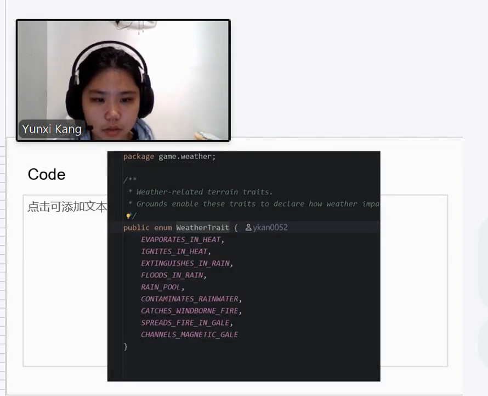To avoid instanceof checks, grounds use weather trait abilities. For example, a ground can declare that it ignites in a heat wave, flows in rain, or channels a magnetic gale. The impact classes ask for these traits instead of depending on concrete ground classes. This keeps the system more open for extension.